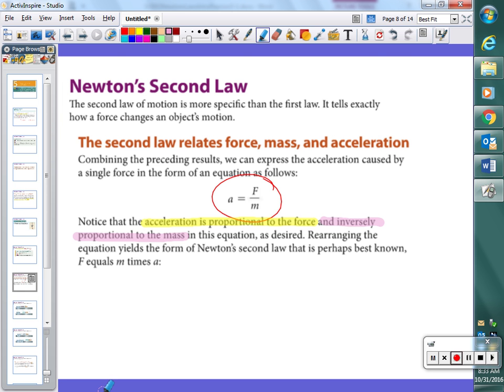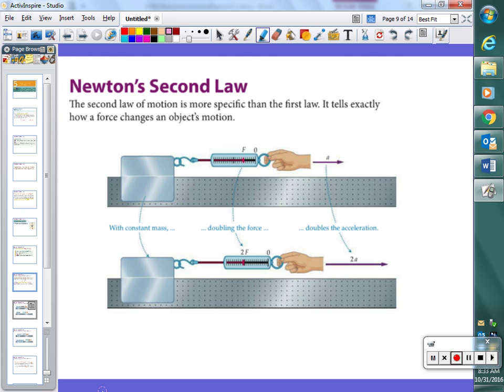These two pictures on the back of the next page illustrate that idea. The top one, figure 5.3, says acceleration is proportional to force. To see that, we need to keep the mass constant. Here we're pulling with a certain amount of force measured by this little meter. If we double the force, we end up with double the acceleration, as long as we keep the mass constant.